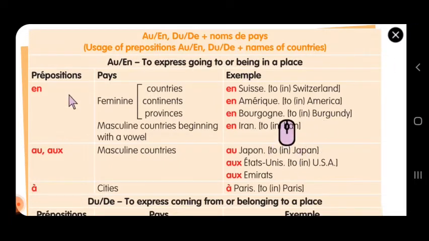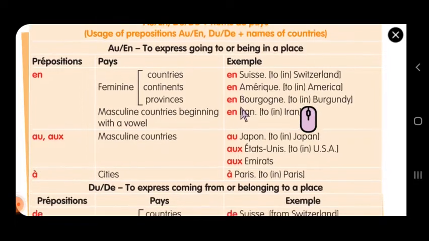For example, the preposition en is used to denote a country which is feminine, a continent which is feminine, and a province which is feminine. Anything feminine, you can use en.